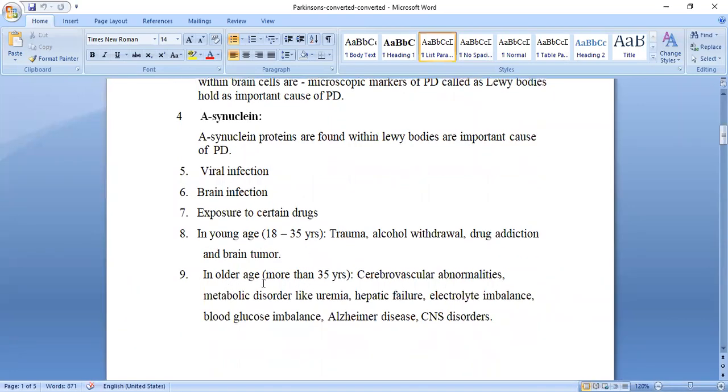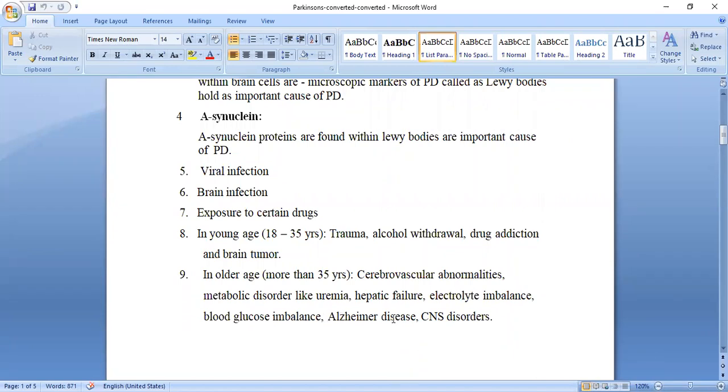In the older age, above 35, more than 35, due to what? Cerebrovascular abnormalities and metabolic disorders. Which type of metabolic disorders? Like uremia, hepatic failure, electrolyte imbalance, blood glucose imbalance, Alzheimer disease, and other CNS disorders. Due to all these, it causes Parkinson disease.